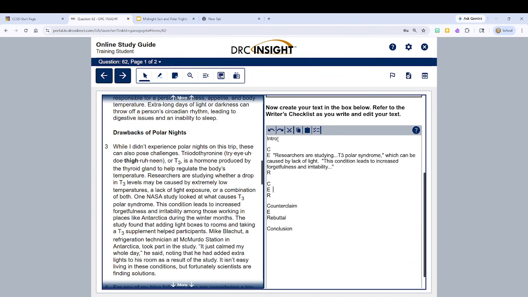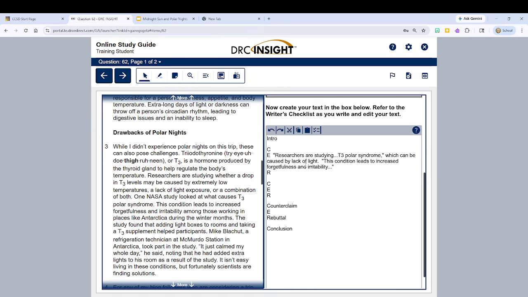I've already typed in the template, just like you'll have on your paper. So your intro, CER, your counterclaim, evidence for it, and then a rebuttal, and then your conclusion. So I've already typed in this first piece of evidence here.